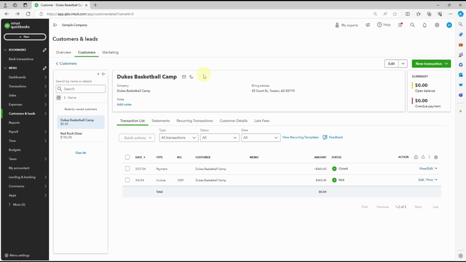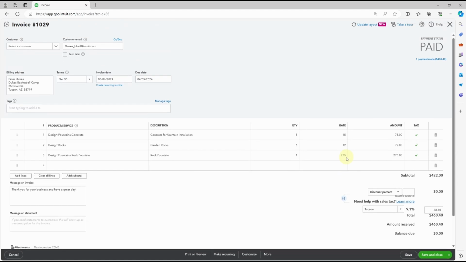return the merchandise. So in QuickBooks, you can see that there is a customer that we have selected, Duke's Basketball Camp, and there is an invoice, and on the invoice they have made the payment and it's closed and the balance is now showing 0. So I'm going to go back to this invoice. I'm going to double click it, or simply view it. In that invoice, you can see that they have bought design rocks from us. They have bought 6 of those at the rate of 12.